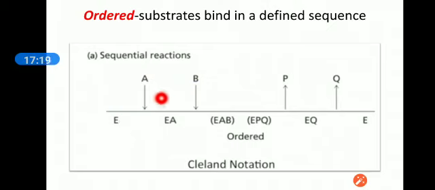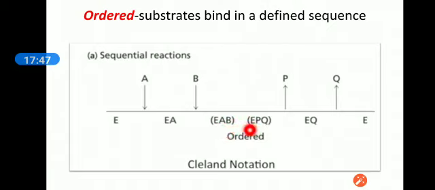First of all, A will interact with the enzyme E and make a semi-product EA. Then the second substrate B will enter the reaction, and there will be a transition state of enzyme E plus AB.